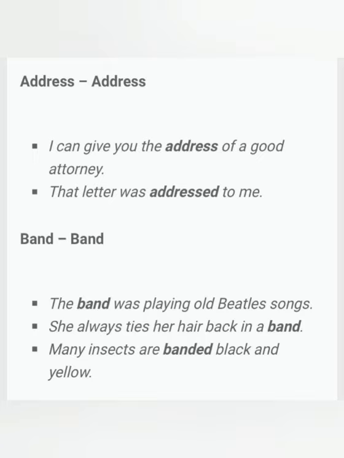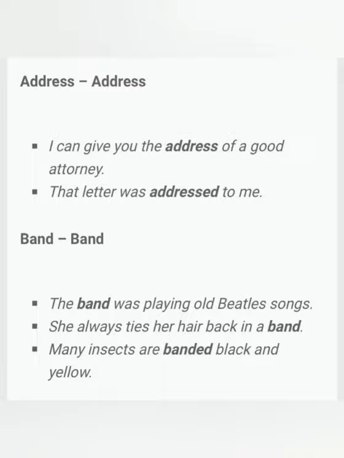Second में band means rubber band जो हम अपने बाल में लगाते हैं. और third में band means the strips which are there on insects के ऊपर कलरफुल जो strips होती है, that is the band over here. So एक ही वर्ड को कितनी तरीके से यूज किया, so they are homonyms.